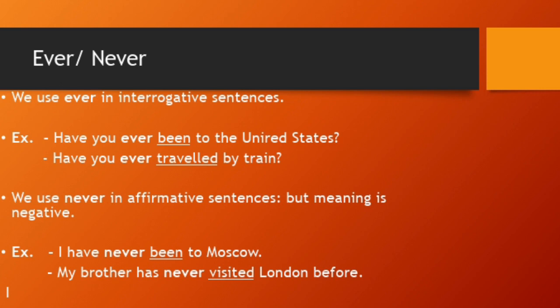We are going to continue with the use of never. When are we going to use never? We use never only in affirmative sentences, but the meaning is negative. We have two different examples. I have never been to Moscow. Number two, my brother has never visited London before. We can see in the two sentences the two subjects at the beginning. Later we have the auxiliary have or has, and later we are going to use never. Only we are going to use never for affirmative sentences.